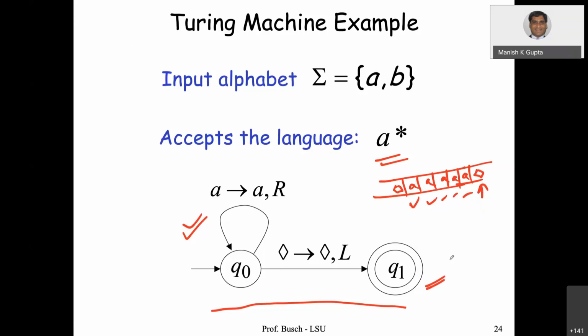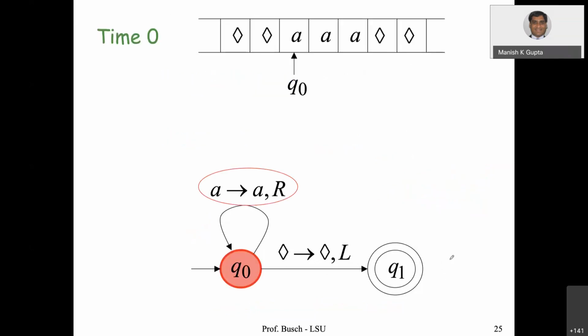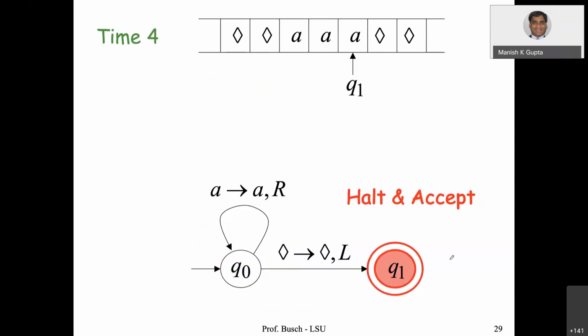So let us see an example here. On the tape we have a. You start from the start state Q0. You read a, move right. Read a, move right, and then you first hit a blank symbol, move left and stop. This is how you accept. Halt and accept. So this simple Turing machine accepts all strings of any length of a, a followed by any number of a's.